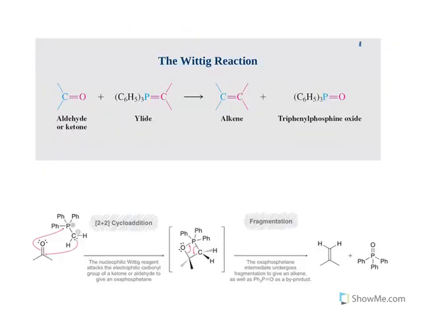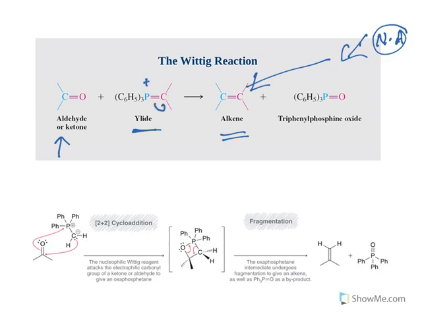Moving further, the final one, the Wittig reaction. See, this is not an oxidation reaction, but this is an important nucleophilic addition reaction which results in the formation of alkenes. This is an excellent method to prepare alkenes, hence I am discussing this reaction here. An aldehyde or ketone is reacted with something called ylides. In ylides, phosphorus will have a positive charge. These electrons are taken by carbon and carbon will acquire a negative charge. Carbon is more electronegative, hence the electrons are pushed to carbon. This kind of combination is known as ylides. Since a phosphorus atom is involved, it is known as a phosphorus ylide.